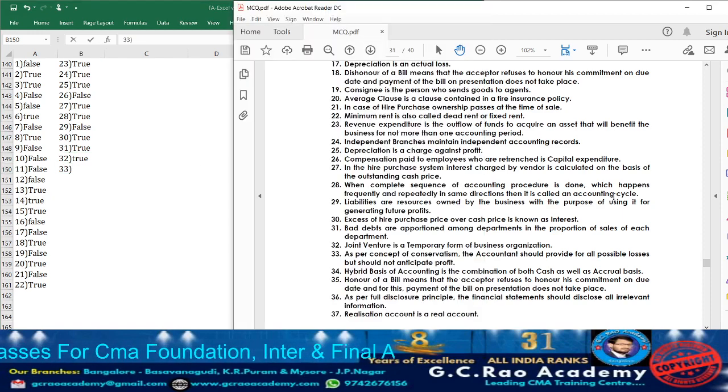Now moving on to statement 33. What are they telling? As per the concept of conservatism, the accountant should provide for all possible losses but should not anticipate profit. Again the statement is true, because the conservatism concept is that when the accountant prepares the financial statements, he can provide for all the probable losses, possible losses.